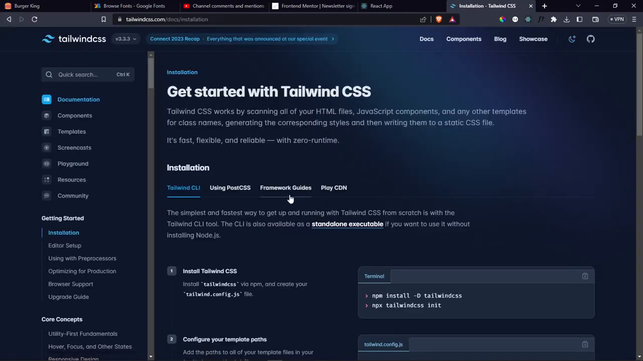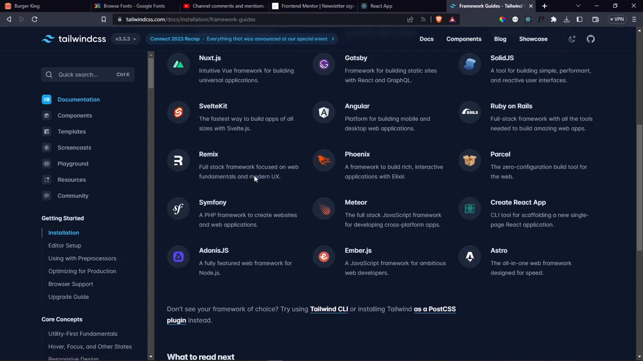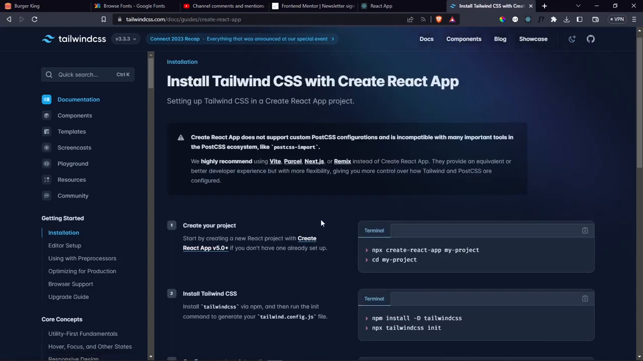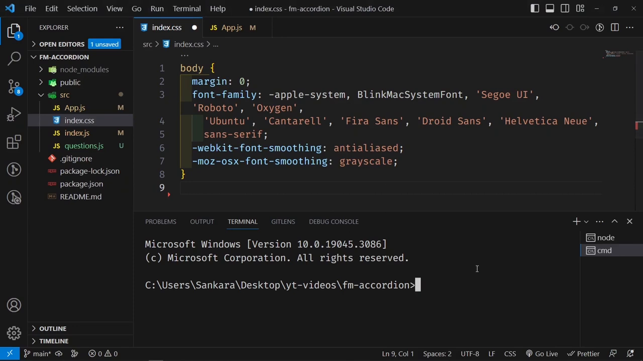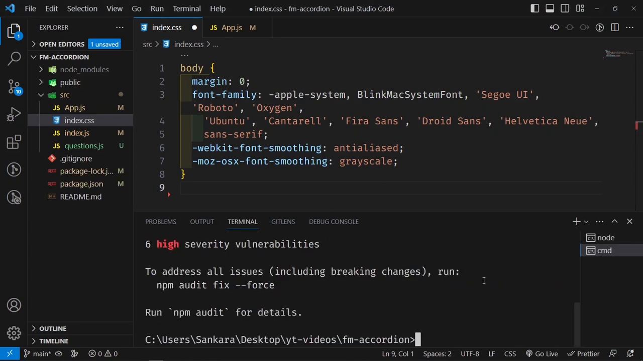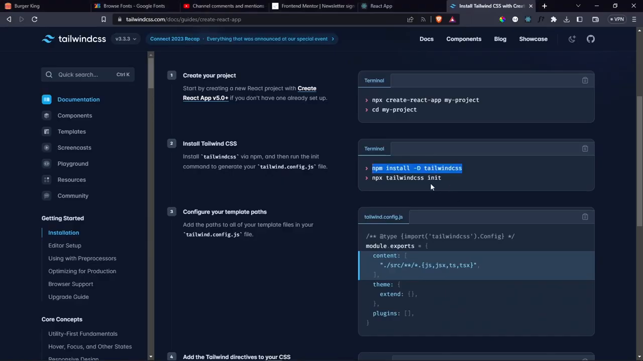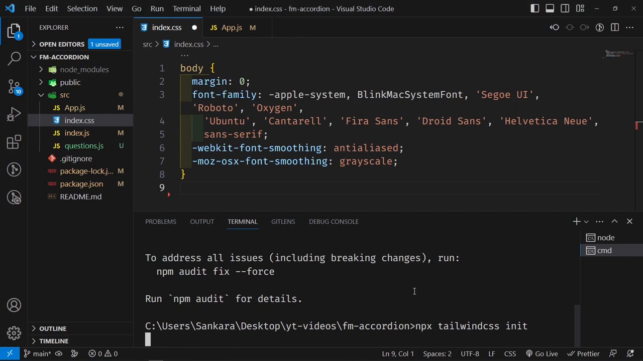We can go into the framework guides, and then we want to use Create React App, and let's just follow these steps. We have completed these two steps, so we want to do this one next. Copy and paste here, and let it run. Once it finishes running, we can copy this second one, paste it here, and let it run.